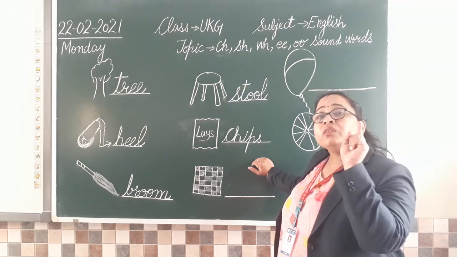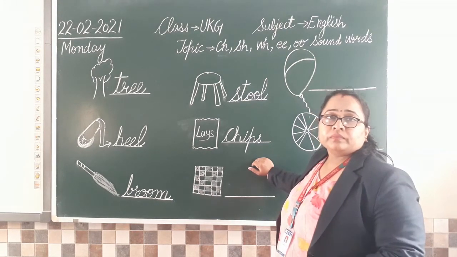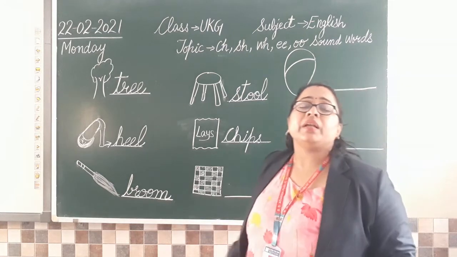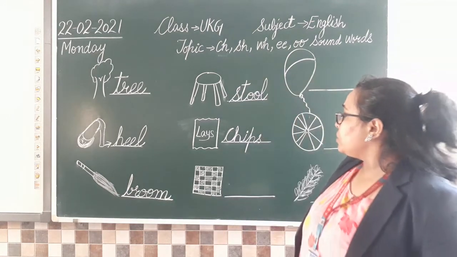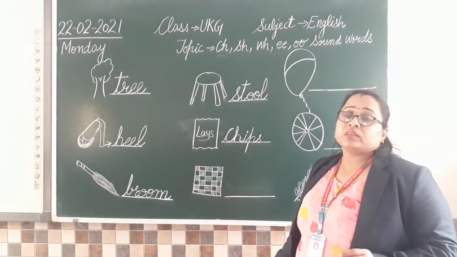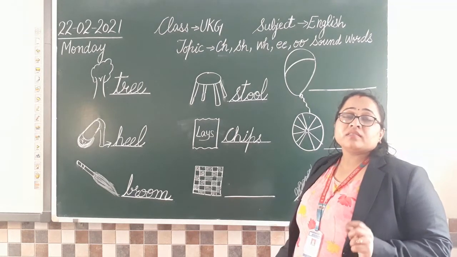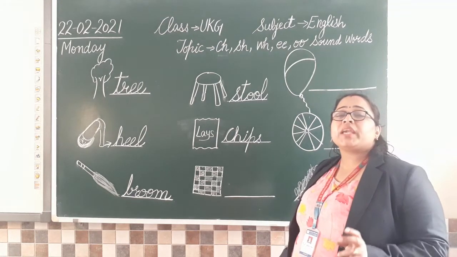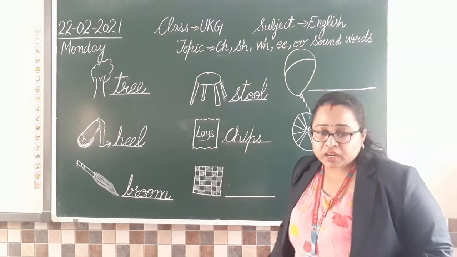Just think of it which game it can be. And it's a ch sound word. Ch sound.